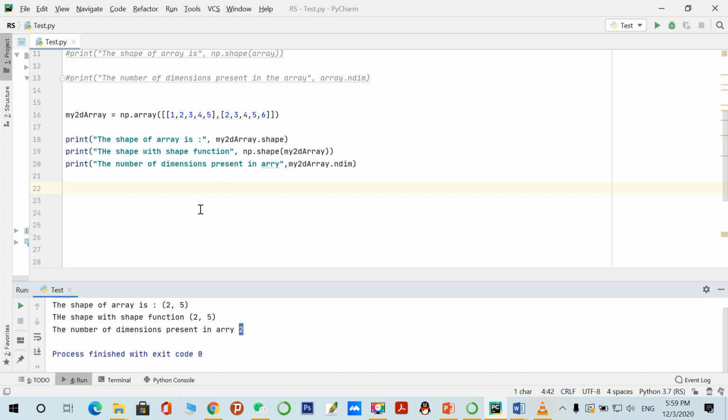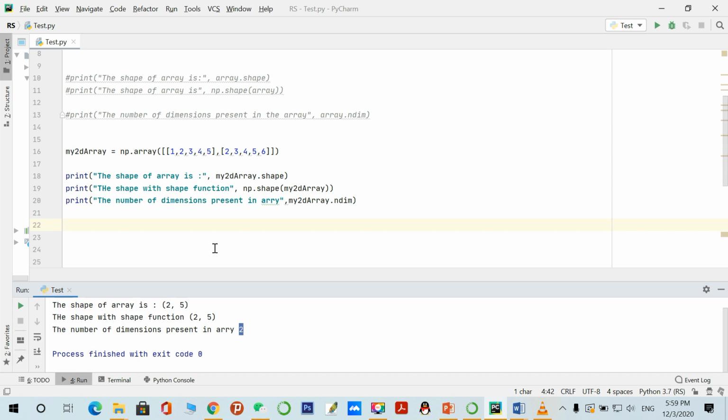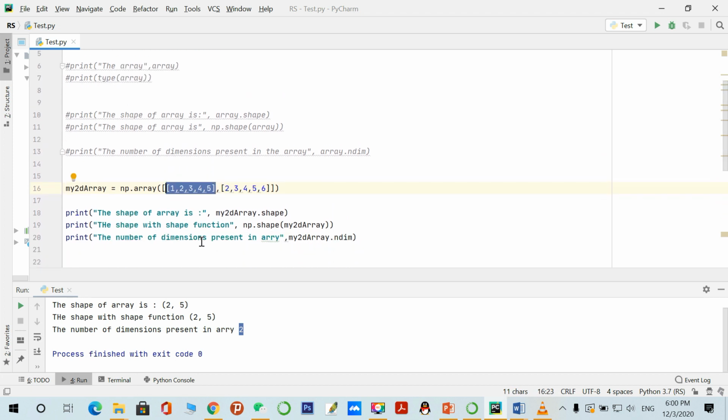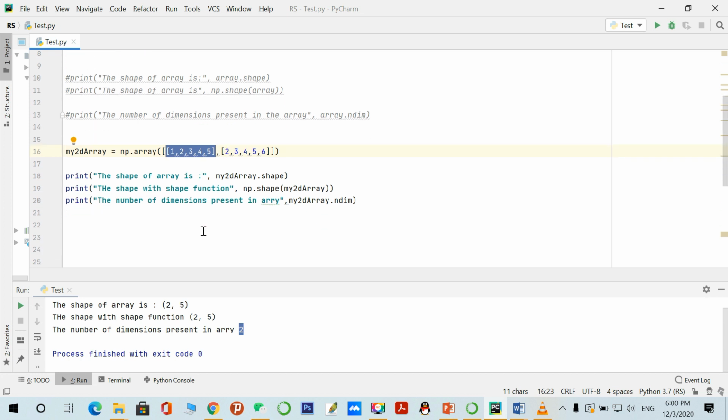I already taught you that the dimension is actually the number of tuples or number of rows present in this array. So there are only two rows or two tuples, you can say. This is one tuple and this is two tuple. So that's it. This is a basic way to create a 1D array or 2D array. I hope you are enjoying this learning, and next we will learn more functions of the NumPy library.